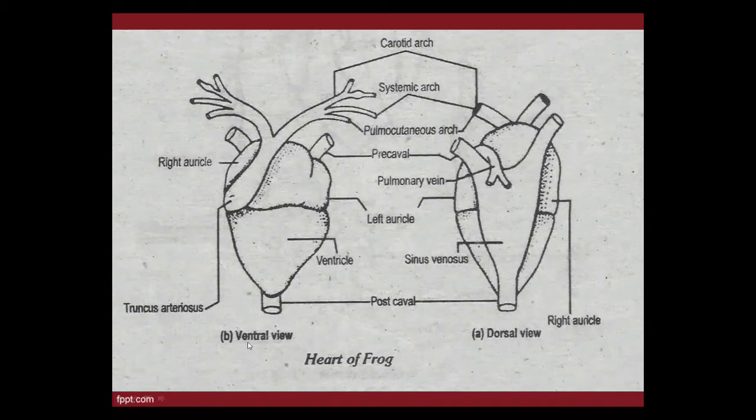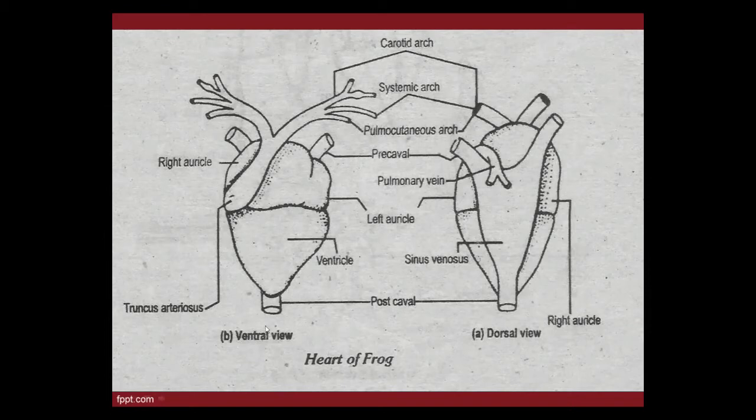When the frog is dissected, it is always dissected through the ventral view, from the belly. Do you remember anatomy? Again, anatomy is coming here: we cut from the lower side to the upper side.